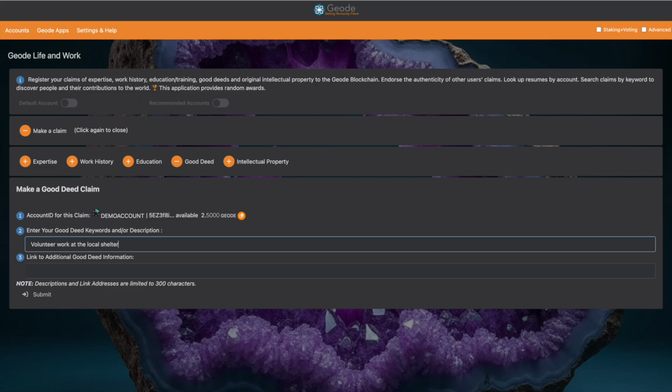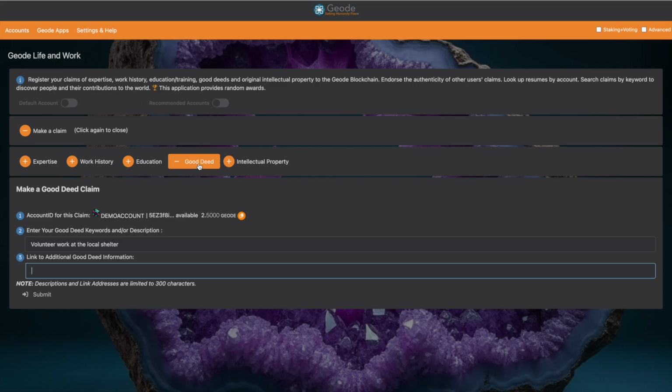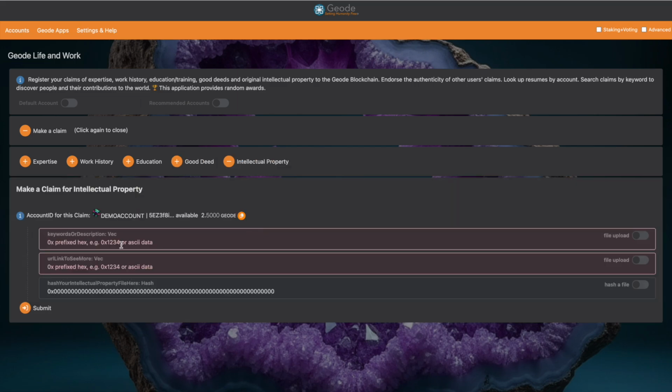Now for your good deeds, you're going to want to put in a bit of information about what you did, who you benefited, and a link to proof. Again, might be photos or anything else.